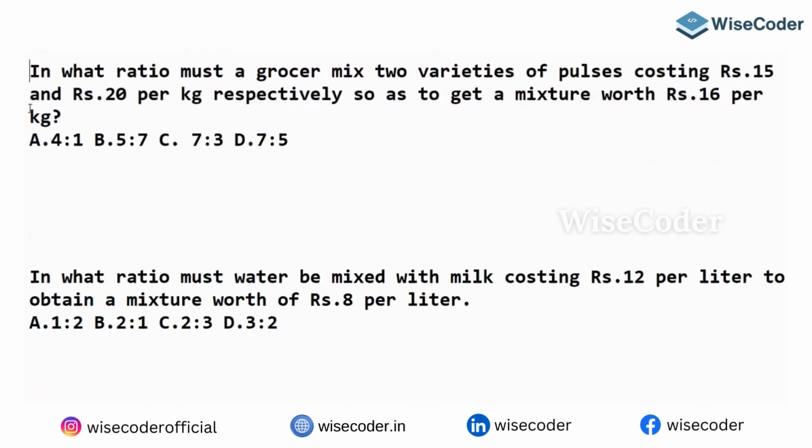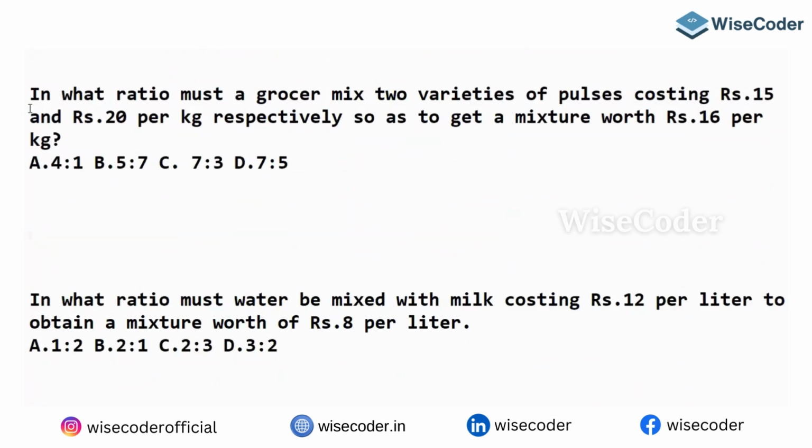In what ratio a grocer mixed two varieties of pulses costing rupees 15 and 20? Look here, there are two varieties. Pulse 1 is 15. Sorry, don't write 20 in the wrong place, because the mean value must be in between these two. So one is 15, the other one is 20. And the mean is what, guys?